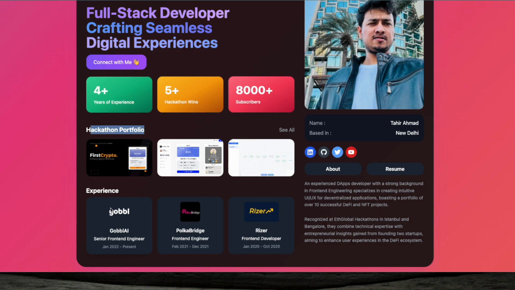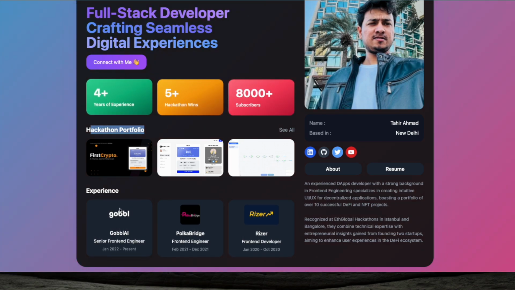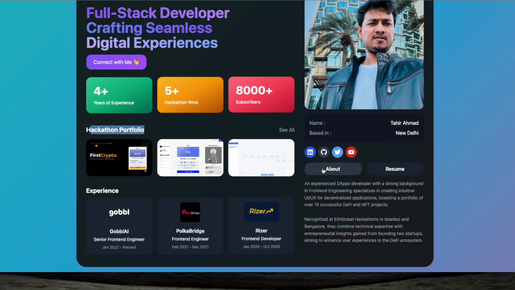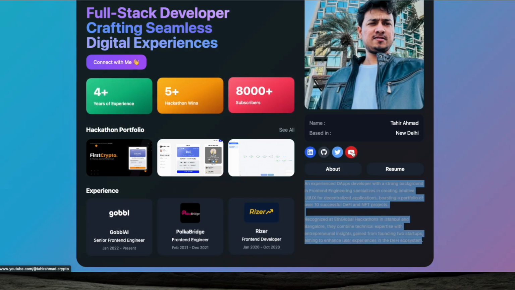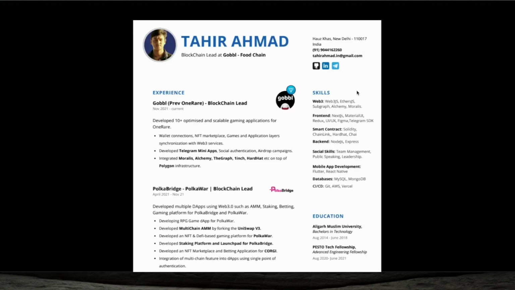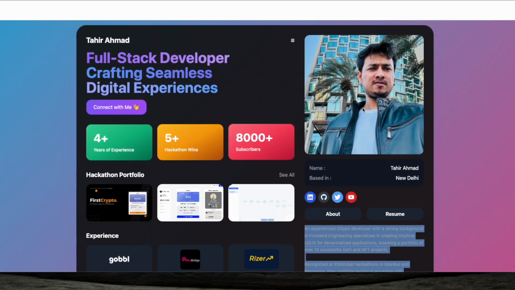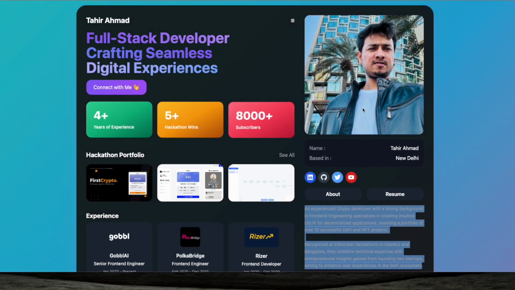And these are my experiences, as career experience, in which I have worked in the past. And about myself, this is a bio, with all my social links: LinkedIn, GitHub, Twitter, and YouTube. And resume, if you click here, then it will lead you to my resume. So this is a one pager that explains almost everything in a very concise manner in one place.